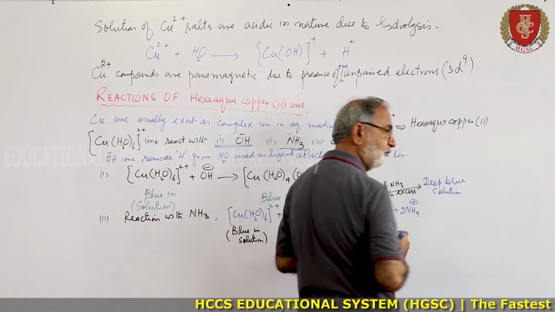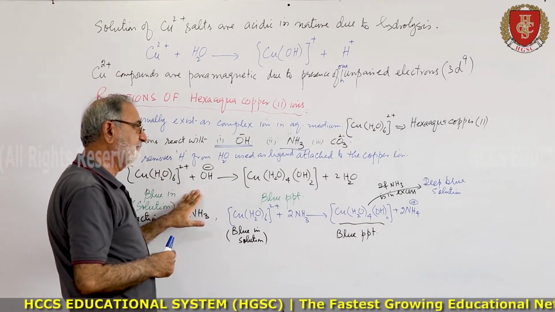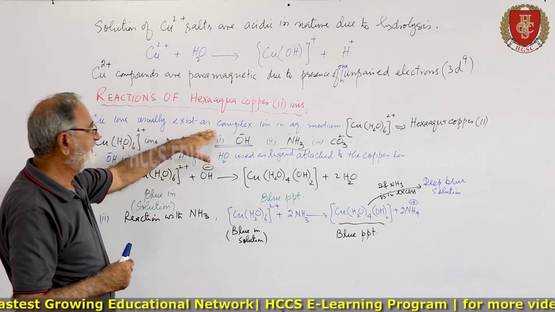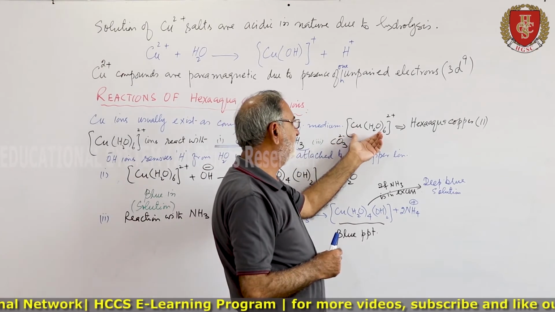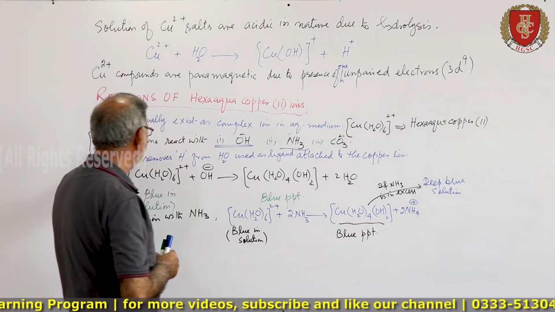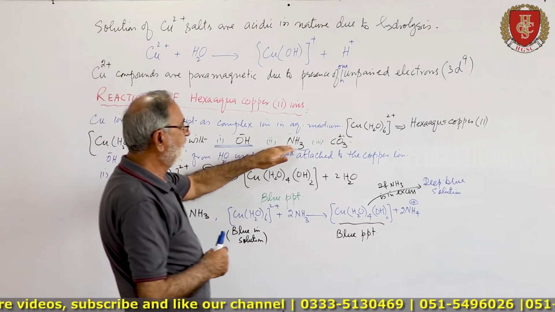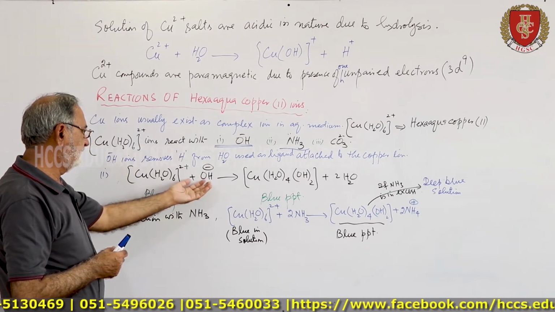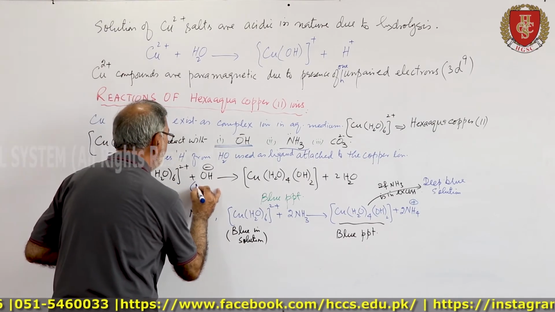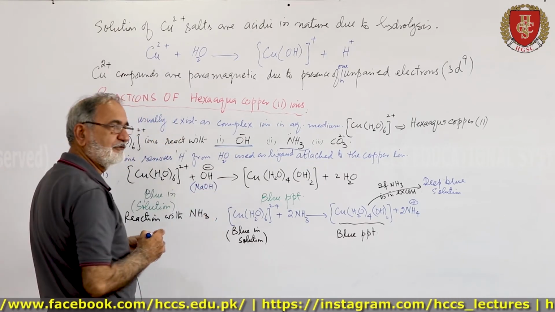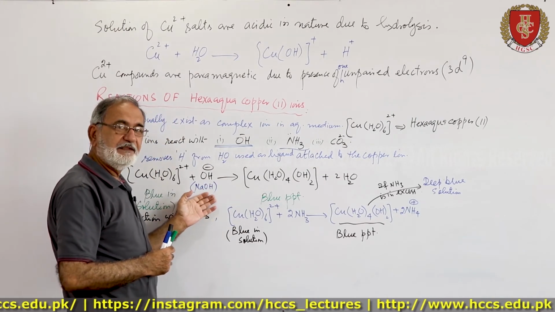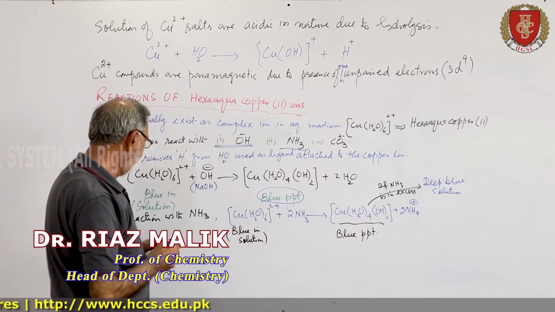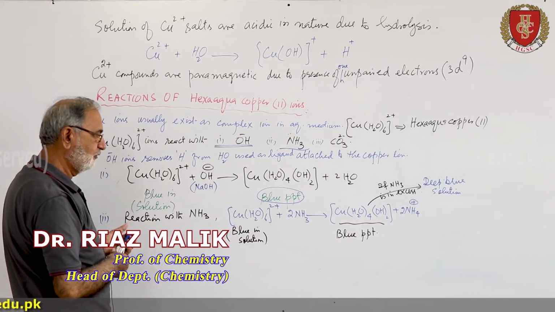solution. Deep blue solution. So what is happening here is that copper ions usually exist as a complex ion in aqueous media, that is hexaaqua copper 2. When it is treated with OH ions, ammonia, carbonate, then different reactions occur. The OH ion may be from sodium hydroxide, so you use sodium hydroxide as a base. This will form a blue precipitate. Here it is in the form of blue solution.